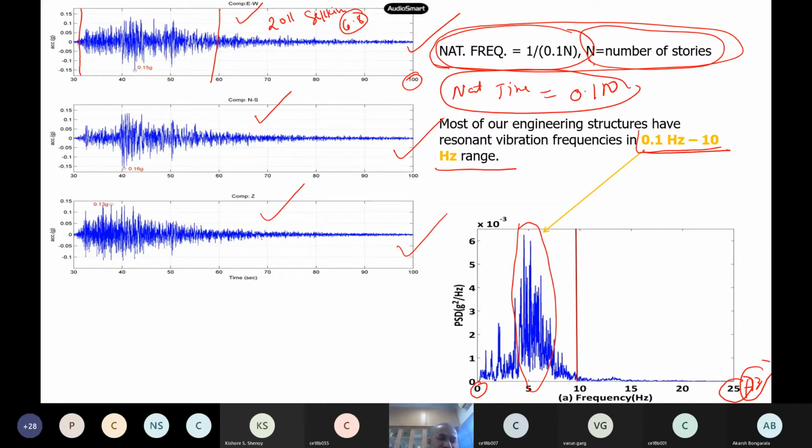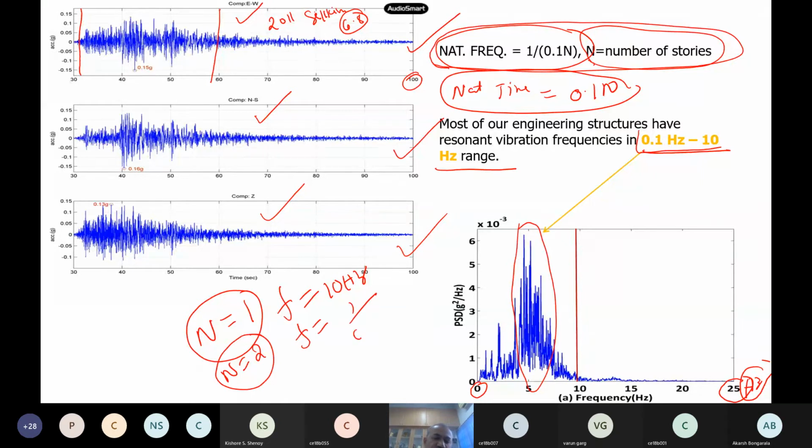Now, if I have a single story building, n is 1, so what is its natural frequency? From this formula, 10 hertz. Suppose I have a 2-story building, what is its natural frequency? 1 by 0.1 into 2, how much is this number? 10 by 2, it is 5 hertz. Now suppose I have a 10-story building, what is the natural frequency?